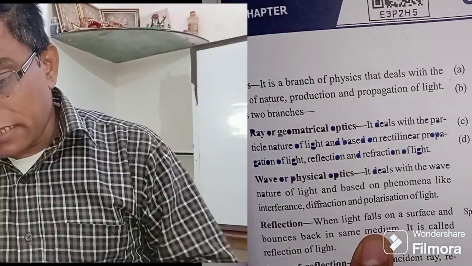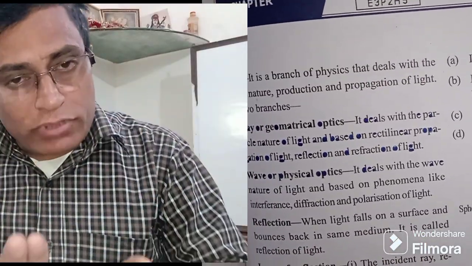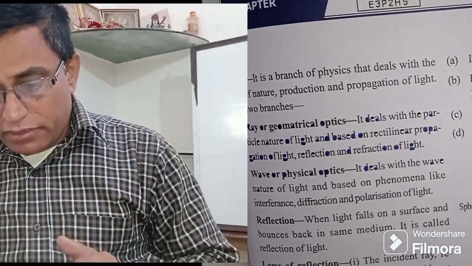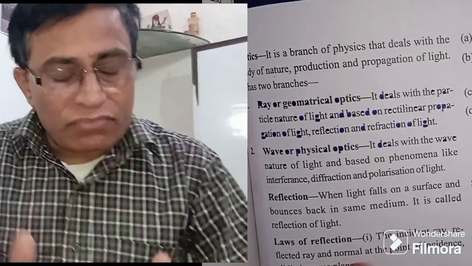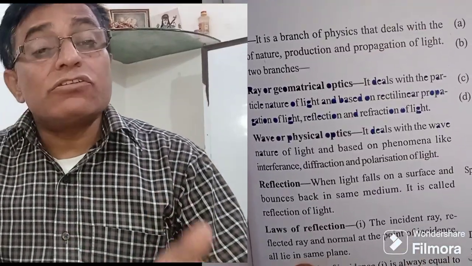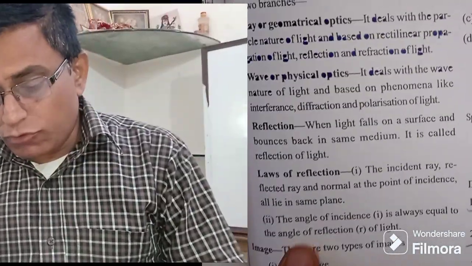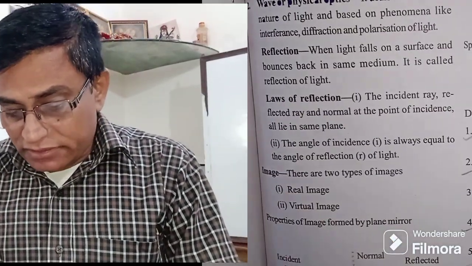reflection of light. Laws of reflection, there are two laws: the incident ray, reflected ray and normal at the point of incidence all lie in the same plane. Angle of incidence is equal to angle of reflection. There are two kinds of images: real images and virtual images. This is the figure: incident ray, reflected ray, normal at the point of incidence all lie in the same plane.